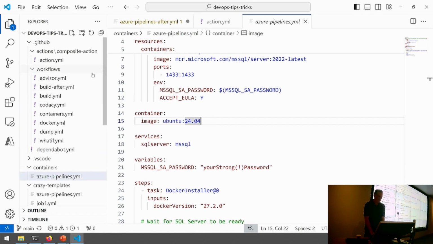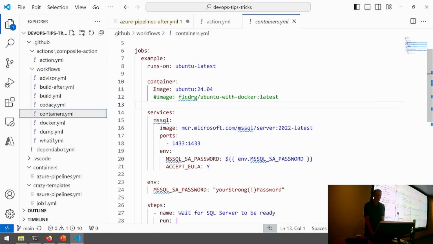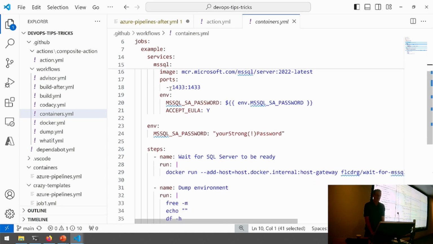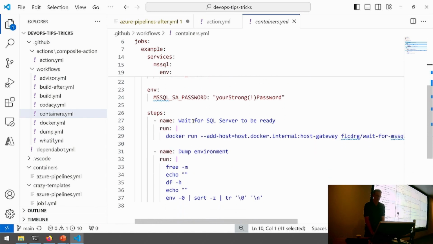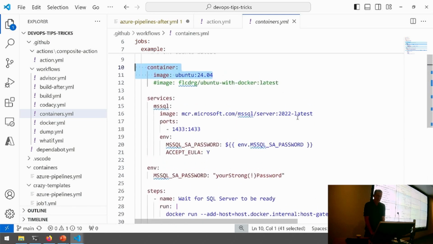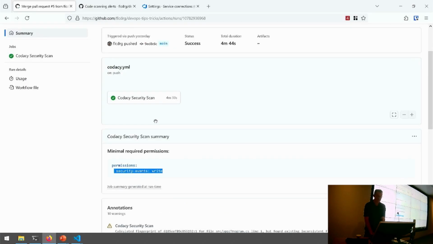In GitHub, we can do something pretty similar. So again, we've got this ability to run our whole job inside a container. We've also got the ability to run a service container here. So I've got SQL Server. You can see that we're defining the port. I do have the password there set with a really strong password. And I can run that as well. One difference here is that, and I'll show you this, I think I've still got the run there.